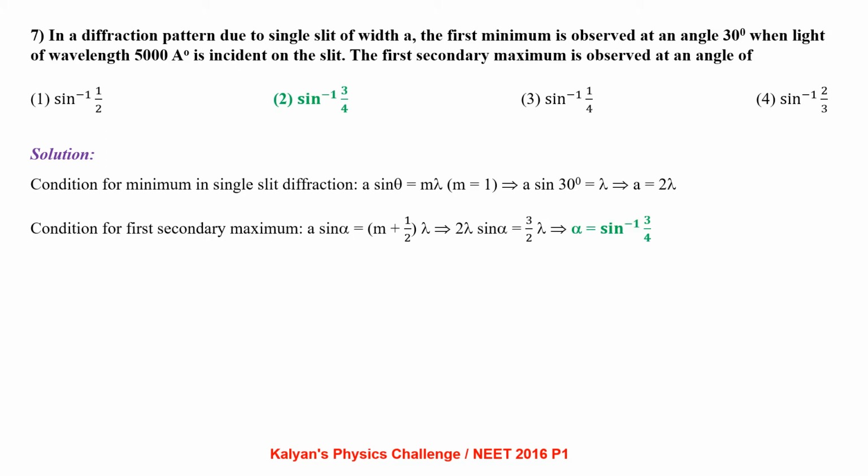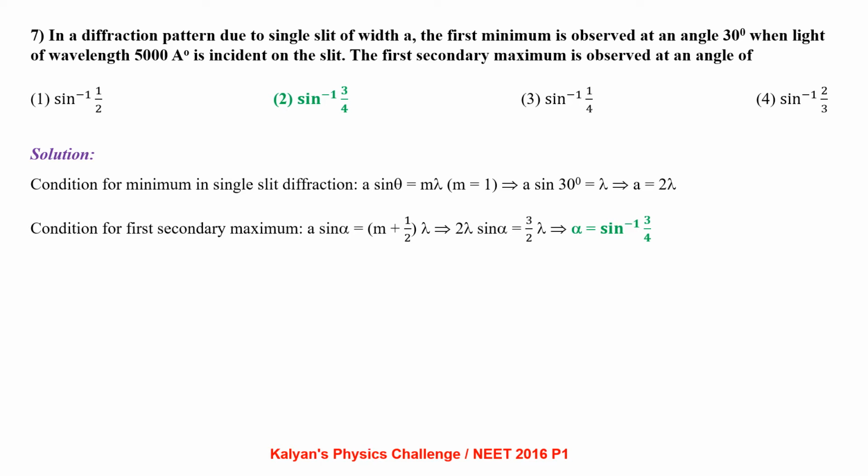In a diffraction pattern due to a single slit of width a, the first minimum is observed at an angle of 30 degrees when light of wavelength 5000 Angstrom units is incident on the slit. The first secondary maximum is observed at an angle of? Write the condition for first minimum in a single slit diffraction pattern. a sin theta = mλ, where m is 1. From there we get the value of a to be 2λ.